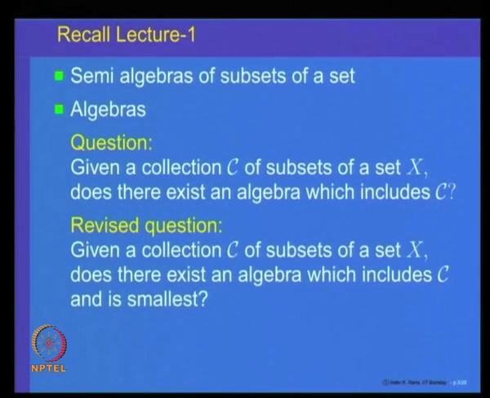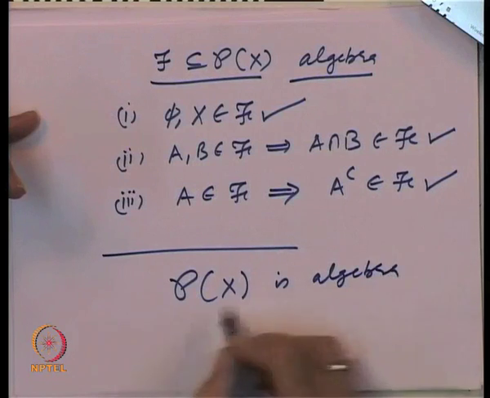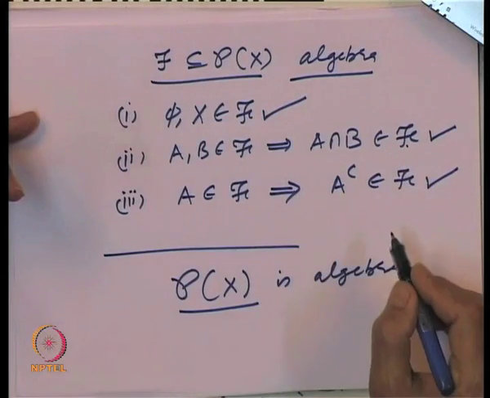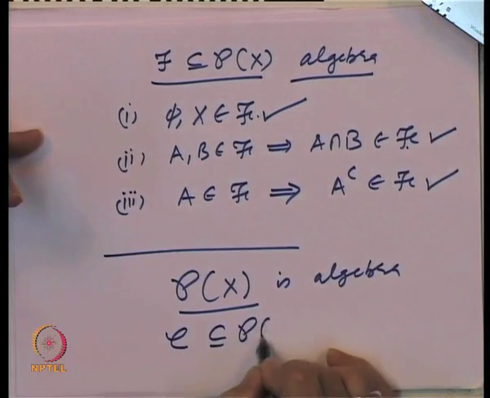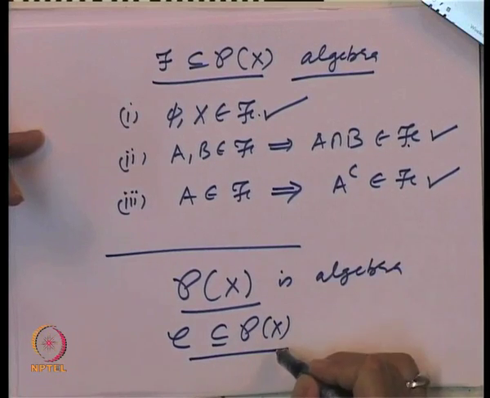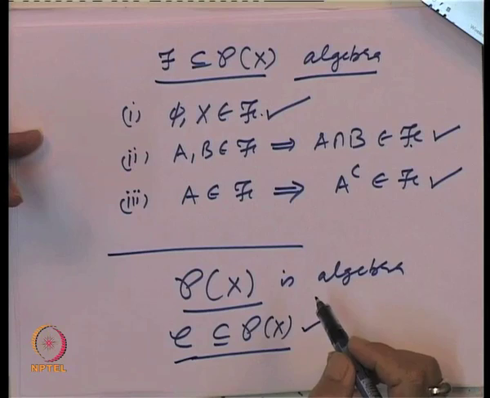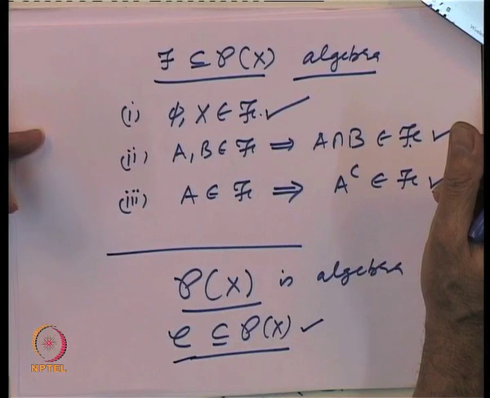For example, the power set of X is always an algebra, because it is a collection of all subsets of X. So, it has all the properties, namely it is closed under intersection and complements and includes the empty set and the whole space, and obviously, C is a subset of P(X). So, in some sense P(X) is the largest algebra of subsets of X which includes any collection C. So, we should modify our question, namely, given a collection C of subsets of a set X, does there exist an algebra which includes C and is the smallest?